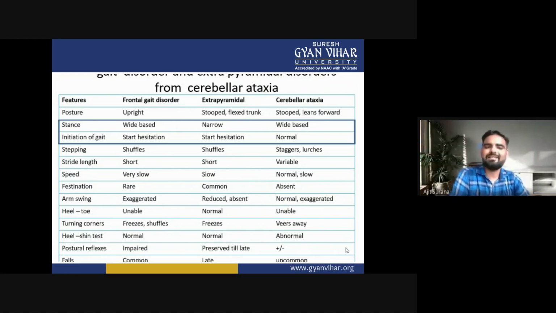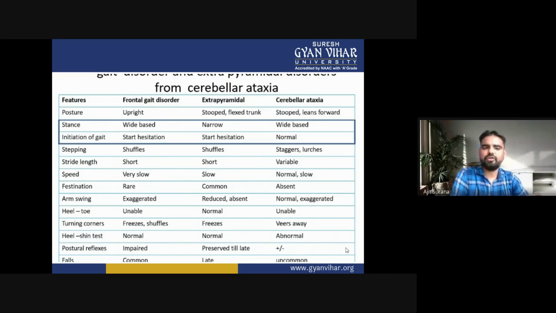Now the stance. In frontal gait disorder, the stance is wide based. In extrapyramidal, it is narrow, while in cerebral ataxia, it is wide based.